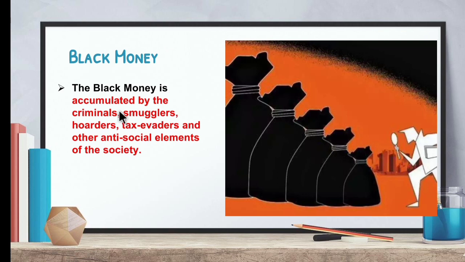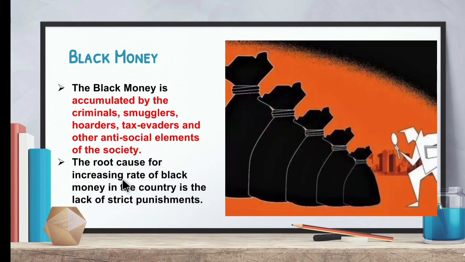So next, black money is accumulated by the criminals, smugglers, hoarders, tax evaders and other antisocial elements of the society. So the persons who are having the black money are named as criminals, smugglers, hoarders, tax evaders and antisocial elements in the society. So next is, the root cause for the increasing rate of black money in the country is lack of strict punishments. So why a lot of people are having black money means because there are no strict punishments implemented in the country.